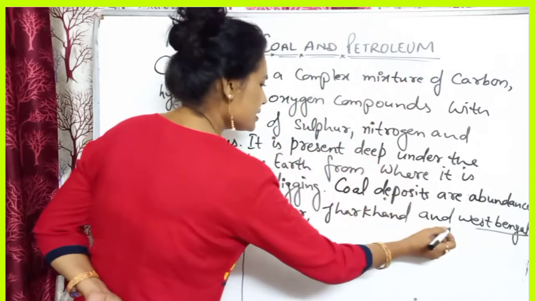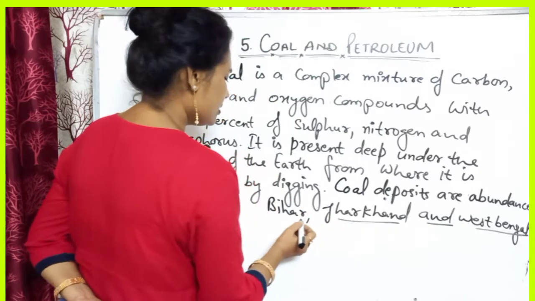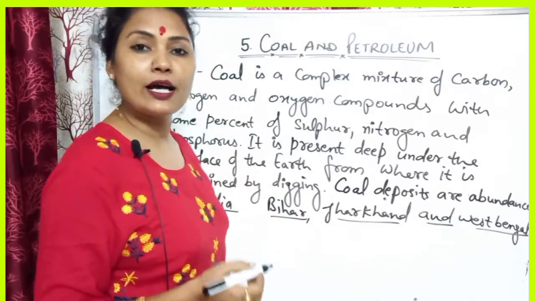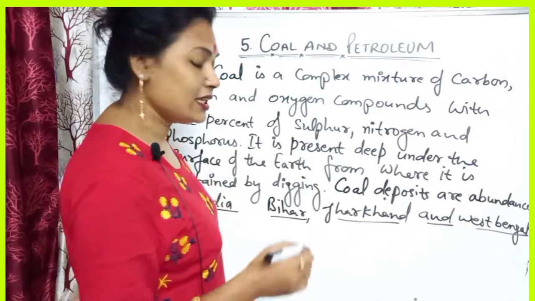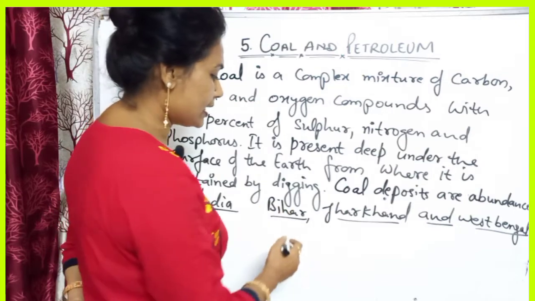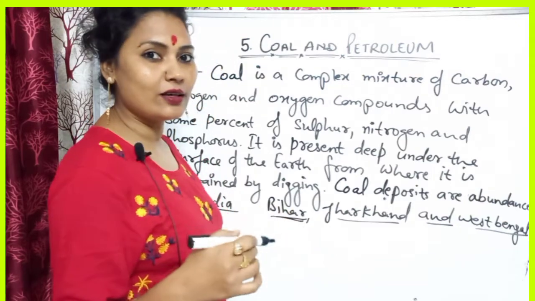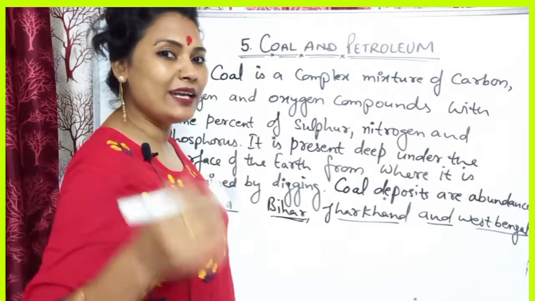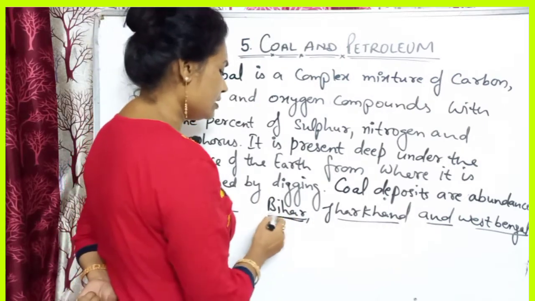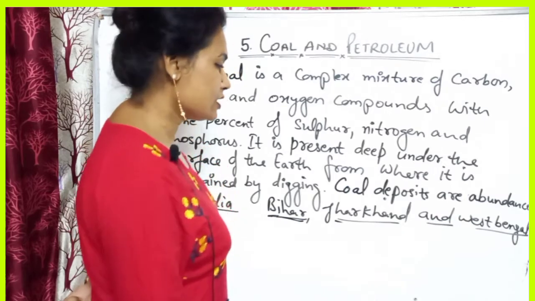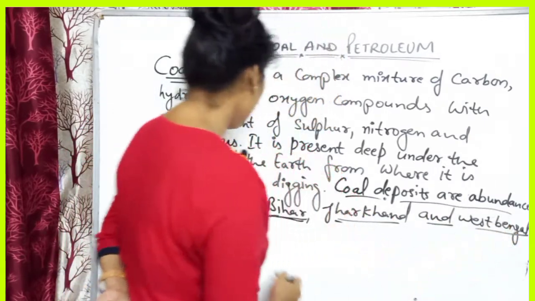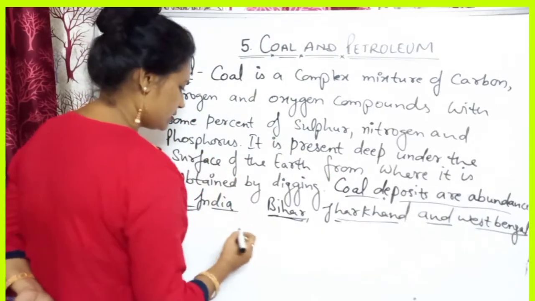But rich deposits are present in USA, Russia, China, UK, Africa and Australia. Mainly these are the areas where coal is richly formed. But in India it is present in Bihar, Jharkhand and West Bengal. So you can write these places.